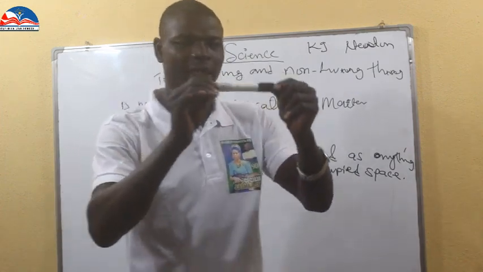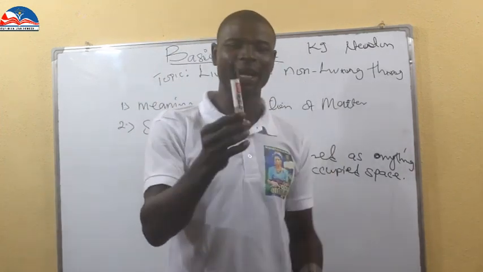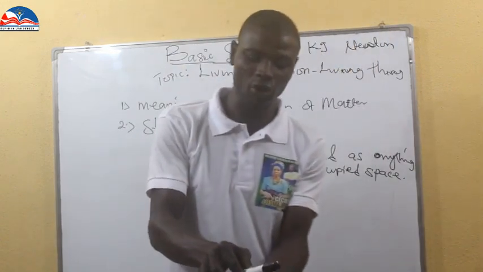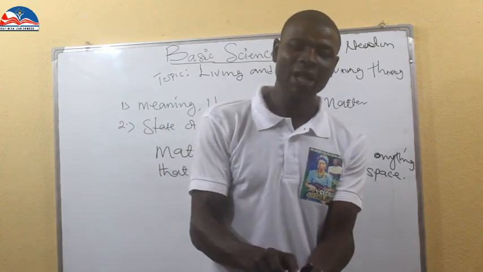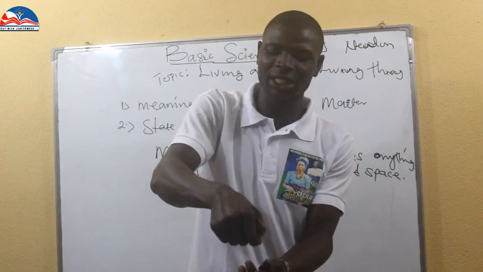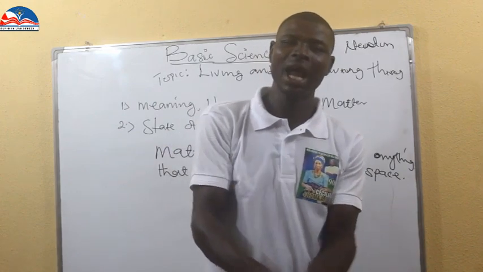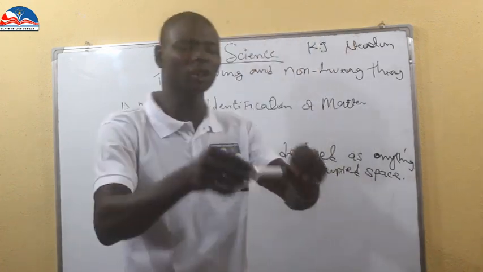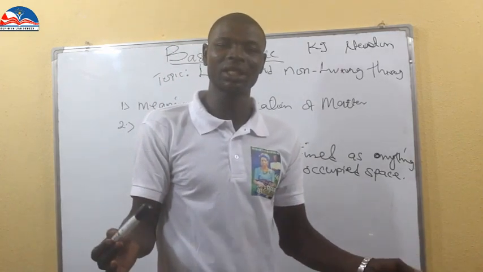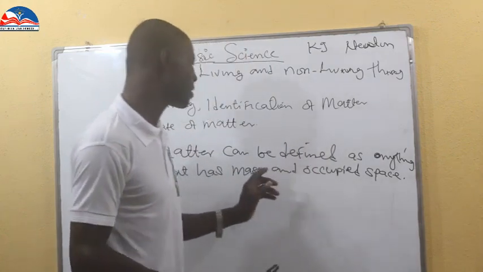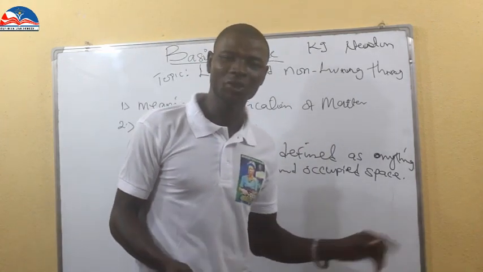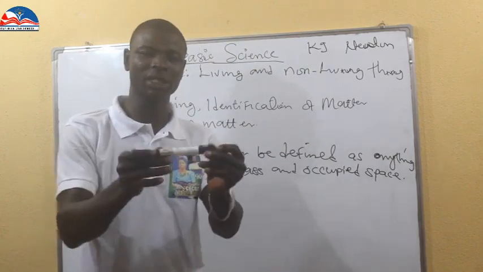Now, take this marker that I'm holding. If I put it here, on top of here, you will find it difficult to place another marker there. Why? Because it has occupied a particular place. And when you put the same marker on a scale, it will weigh. You will see the reading. So it has mass or weight and occupies space.